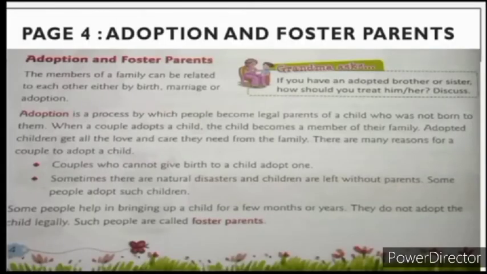Coming to page number 4. Our topic is adoption and foster parents. The members of a family can be related to each other by birth, marriage or adoption. All the family members are related to each other. They can be related due to 3 reasons. Number 1, by birth. Number 2 is marriage, and 3rd is adoption. Now we will see what is adoption.